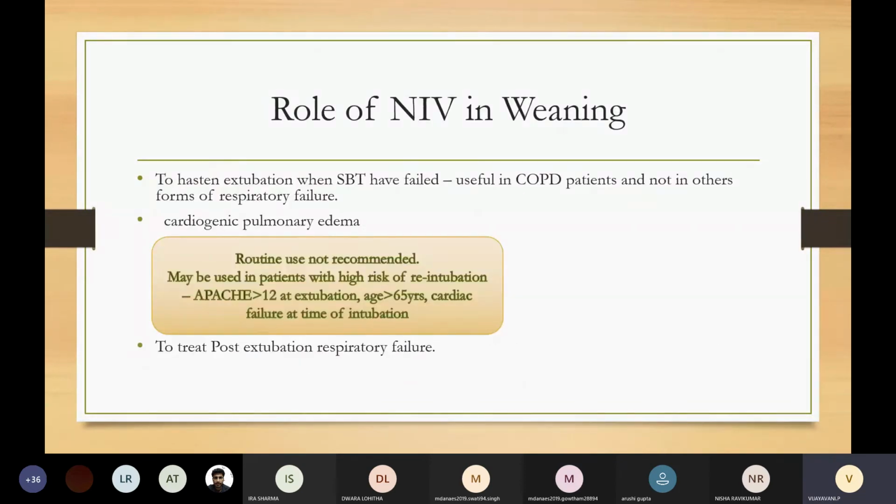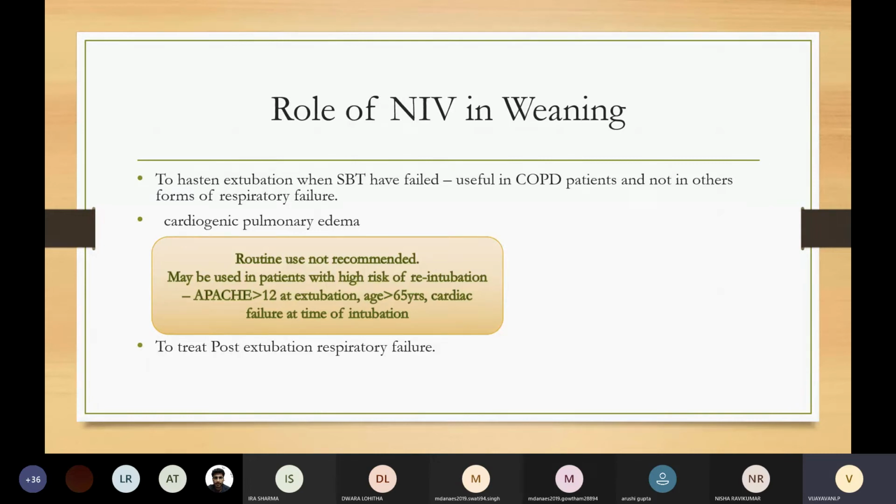Now, what is the role of non-invasive ventilation in weaning? It is useful in hastening the extubation when SBT has failed. It is useful in COPD patients and not in other forms of respiratory failure, in patients with cardiogenic pulmonary edema, and to treat post-extubation respiratory failure. Routine recommendation of NIV is not allowed.